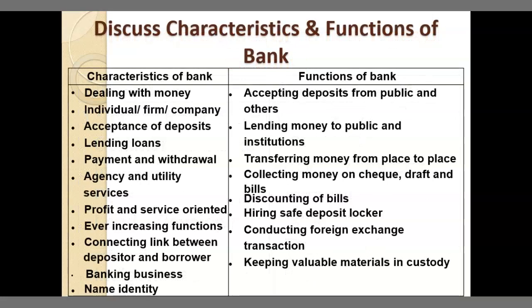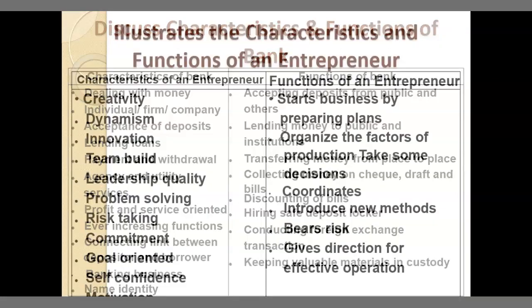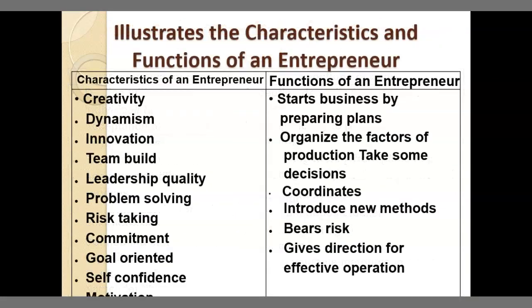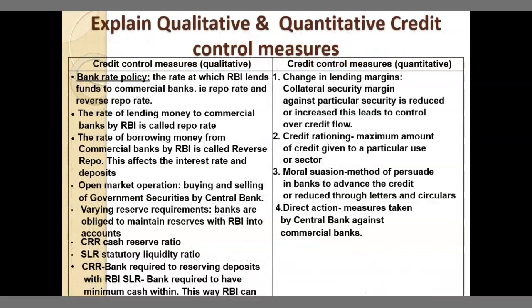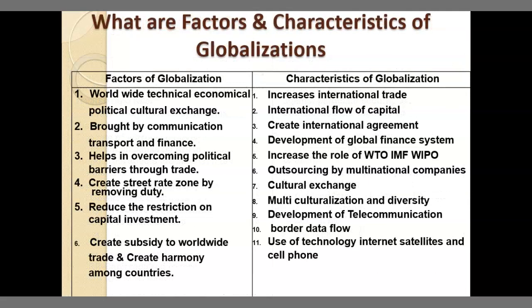Discuss the characteristics and functions of a bank. Illustrate the characteristics and functions of an entrepreneur. Name the financial and promotional organizations that promote entrepreneurship. Explain qualitative and quantitative credit control measures. What are the factors and characteristics of globalization?